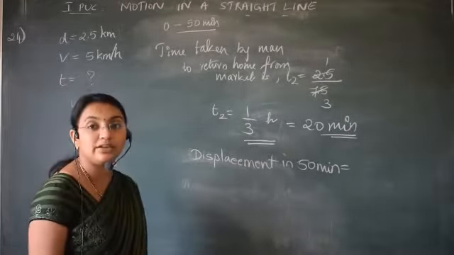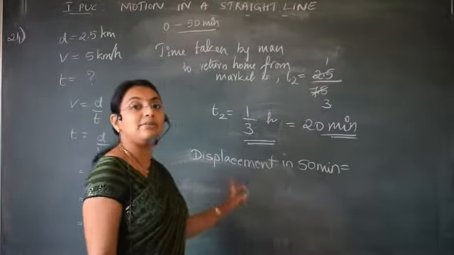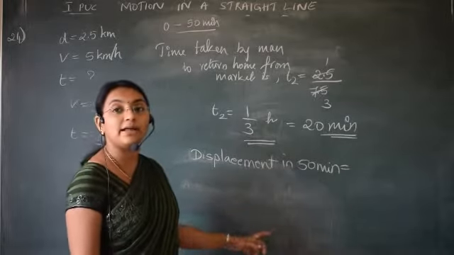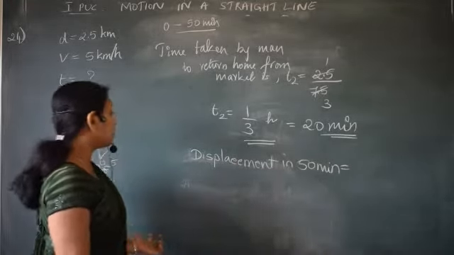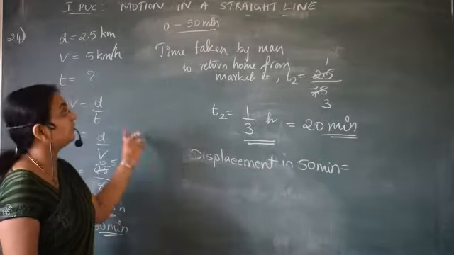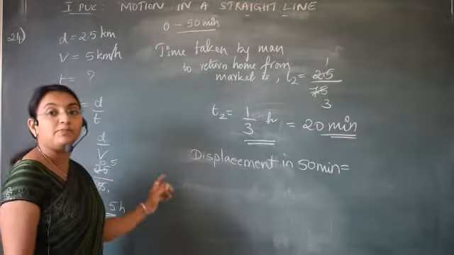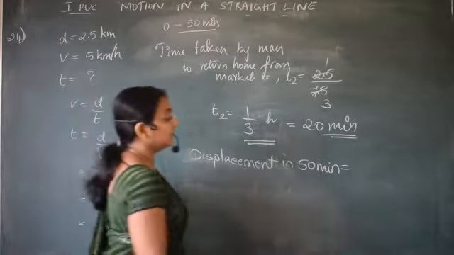He will start again from market and reach back home in 20 minutes. So the total time taken from home to the market and back home is totally 50 minutes. So therefore the displacement of the man in 50 minutes is 0.